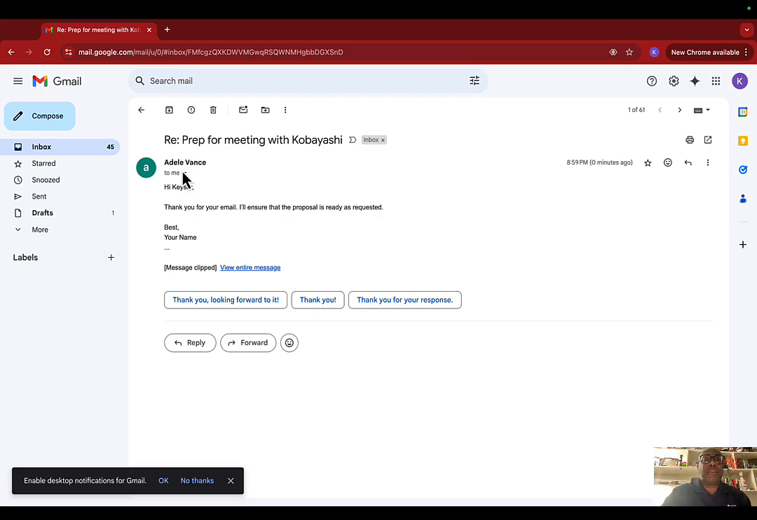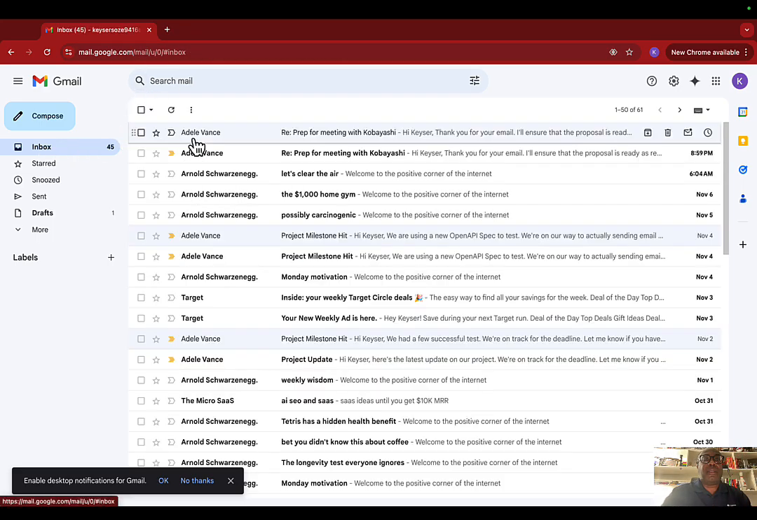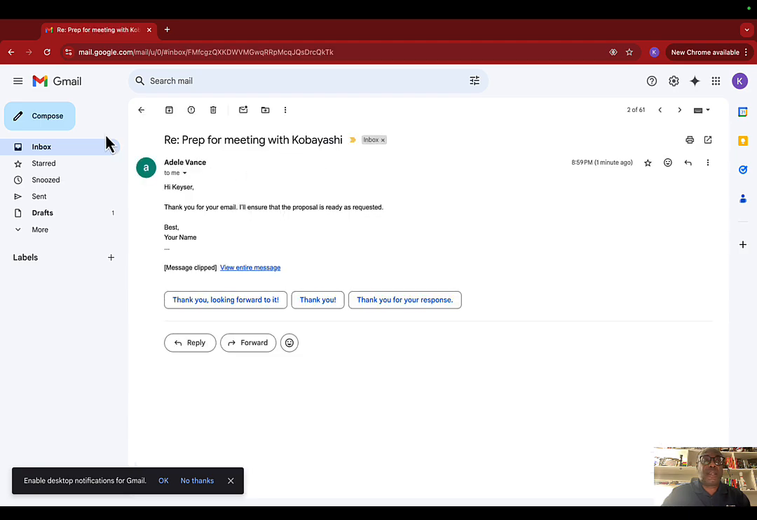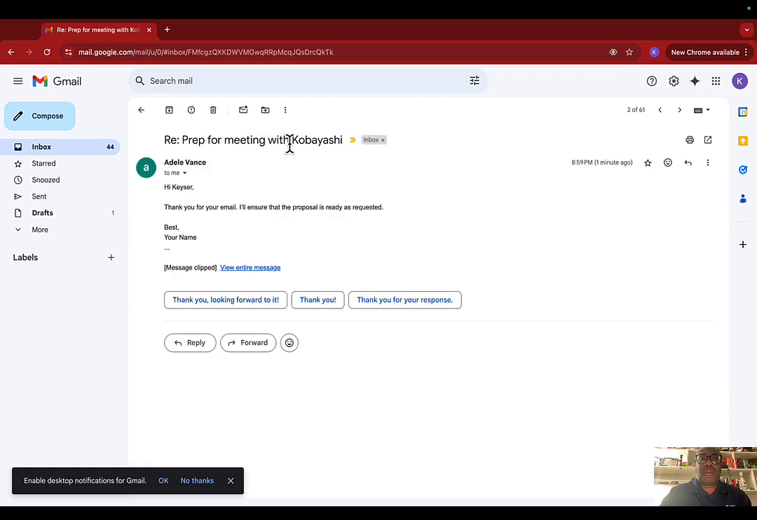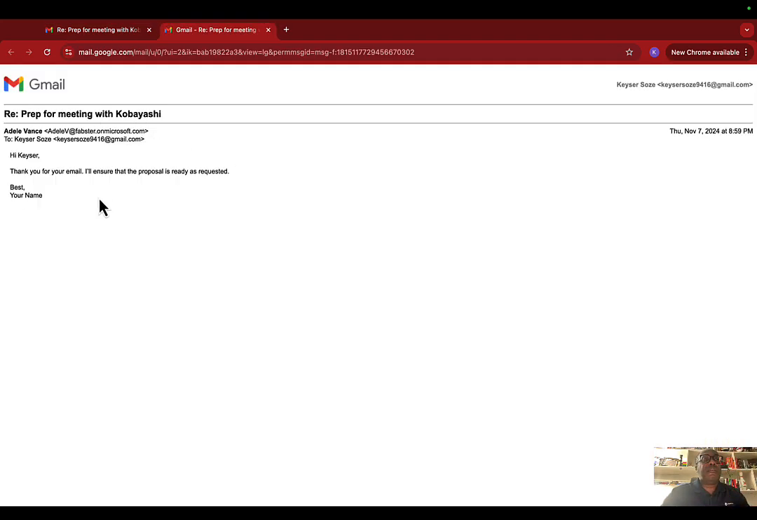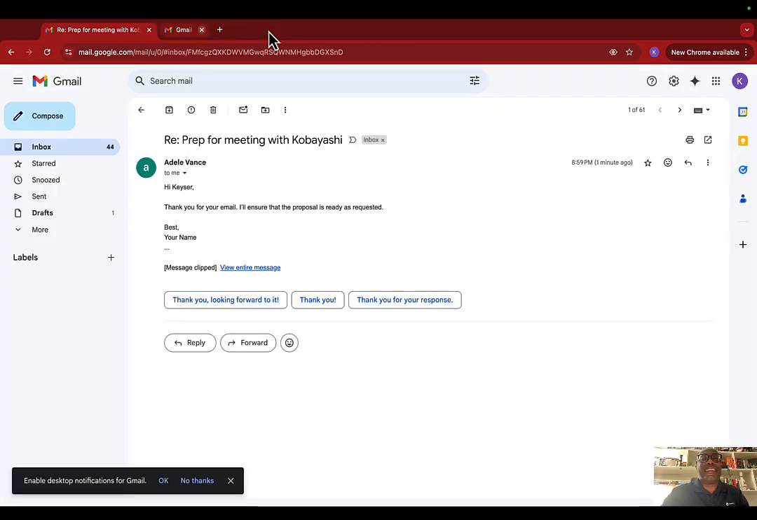So what has happened here today is that, and why did it send 2 though? That I need to make sure that my logic is fine. But what we have here today, and oh, is it the same thing? Prep for meeting with Kobayashi. Yeah, same thing. Actually, it looks like a reply to the email because it says re. So it looked at the email and did a reply to it. What does the entire message say? Best, your name. We can see that there are some things that you need to fix up on that. But not a big deal.